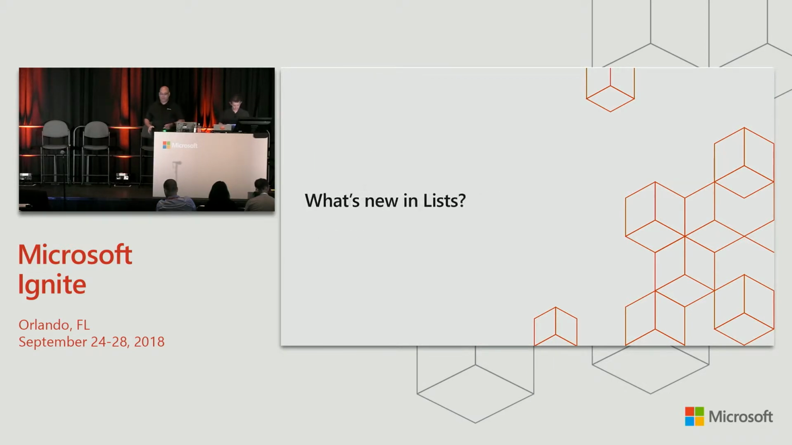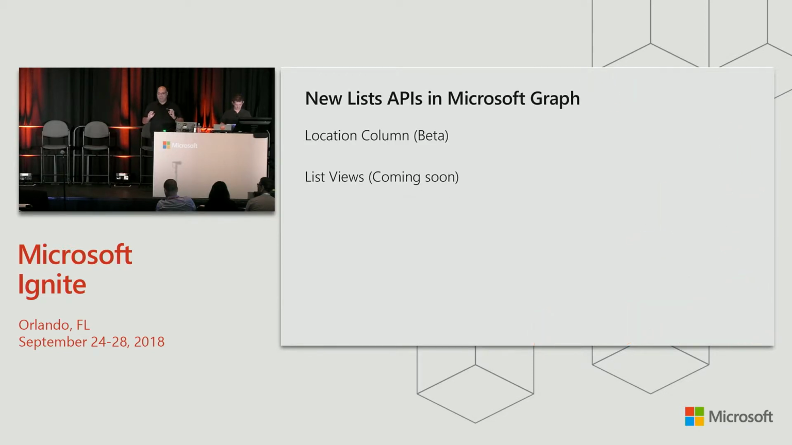Talk about some more new stuff. So what's new in lists? Lists is a little bit shorter list than the other parts. You may have seen earlier demoed the location column that we've added to SharePoint. That's now available also in the beta API, so you can work with that brand new column type through the API. And very soon we are going to have list views.